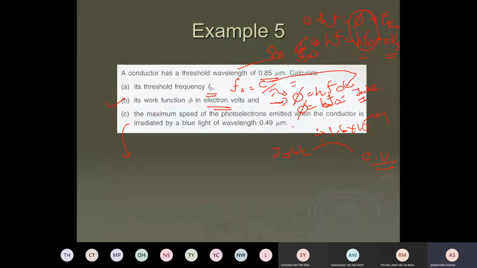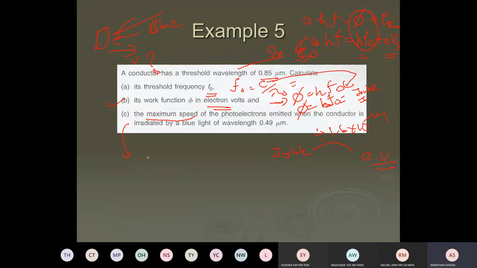What is the maximum speed of the photoelectrons emitted from a metal plate when it is shone with blue light? How much speed does the electron come out with?